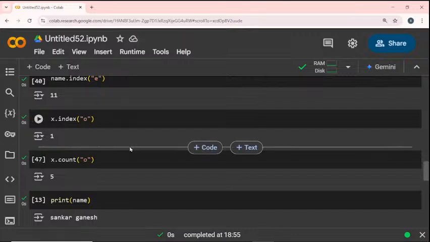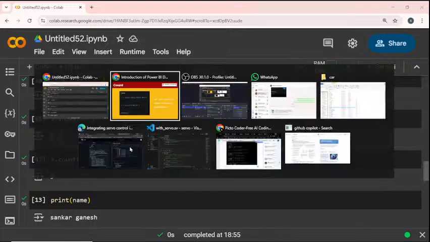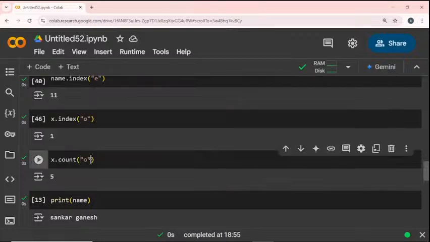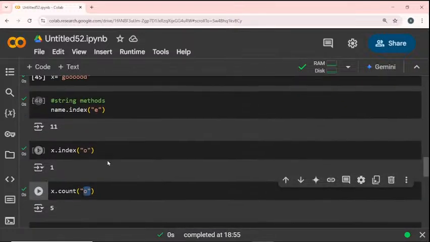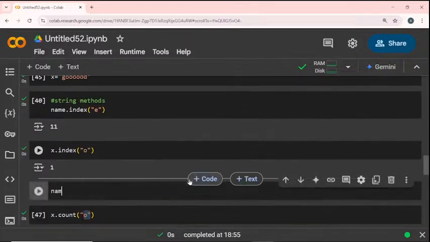So we cannot directly insert into this particular string, there is no such function. We can only access how many values there are and where the index value is. We can also replace a character, but we cannot insert a new value into the current string. Okay, so this is the count. The count is used for how many times a particular character repeats. In my name we can check, so name dot index.